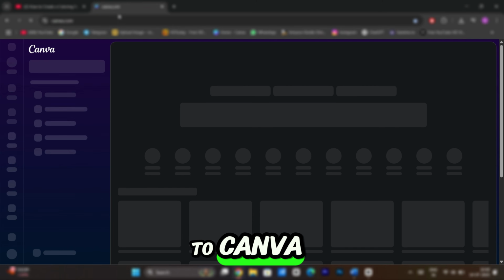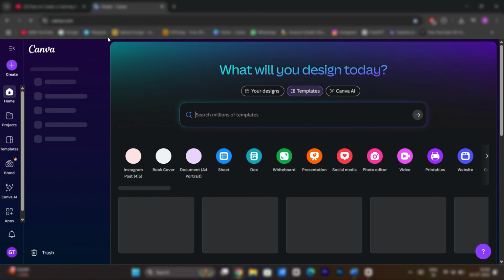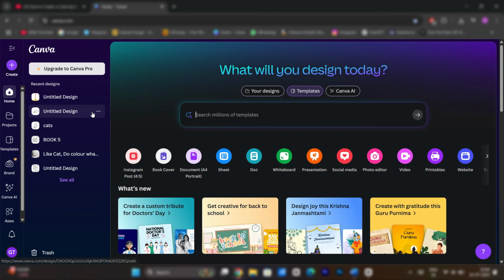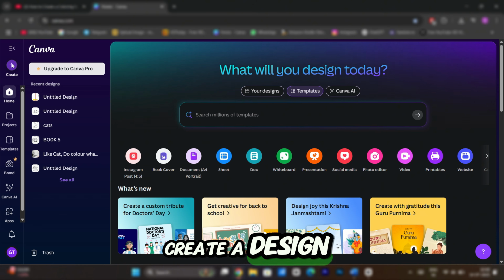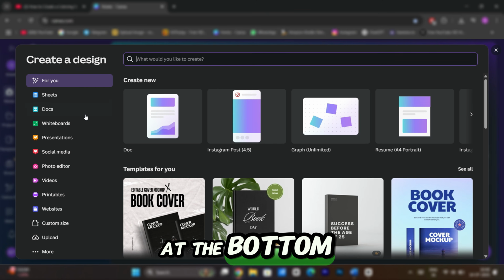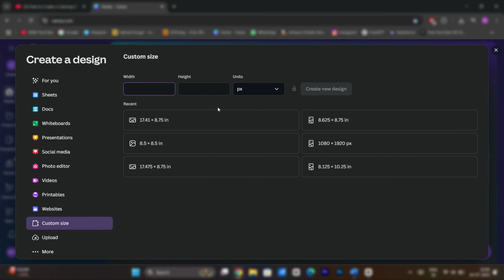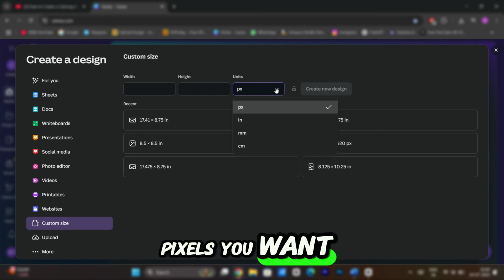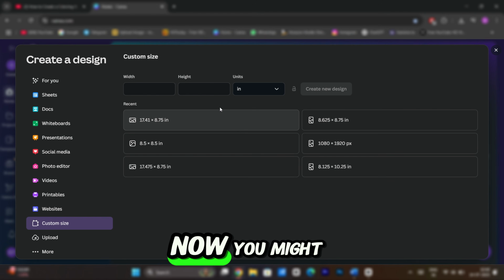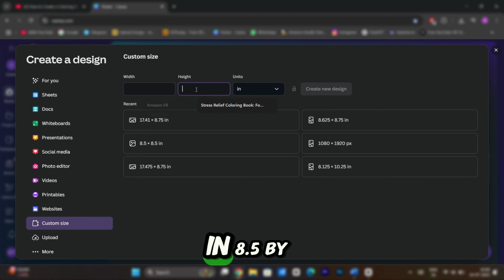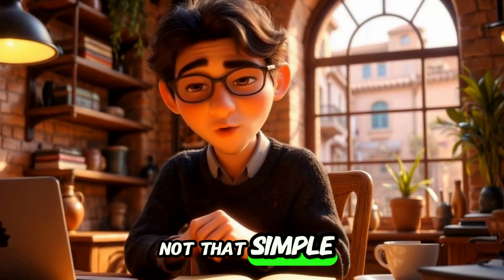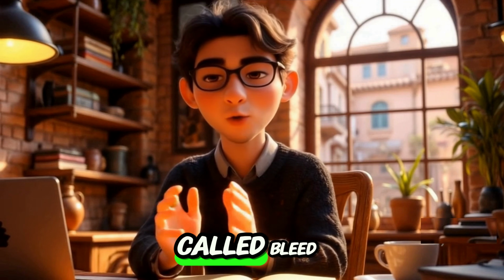Now head over to Canva and click on Create a Design at the top left. At the bottom, you'll click on Custom Size. By default, it'll be in pixels. You don't want pixels. You want to change that to inches. Now, you might be thinking, let's just put in 8.5 by 8.5. But nope, it's not that simple. And here's why. There's this thing called bleed.